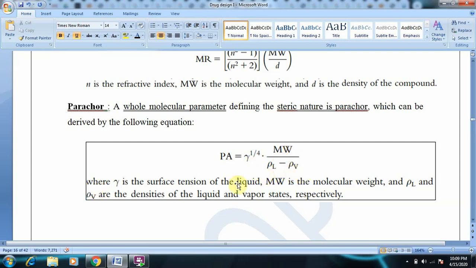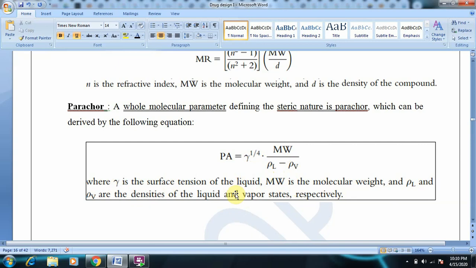Gamma is nothing but surface tension. You have studied surface tension earlier in physical pharmacy. Gamma is the surface tension of the liquid, Mw is the molecular weight, rho L is the density of the liquid, and rho V is the density in vapor state.